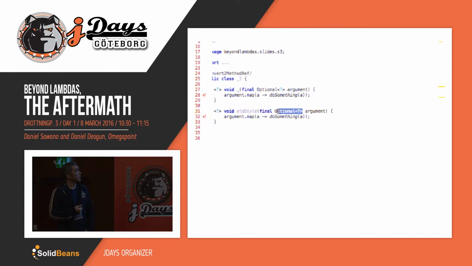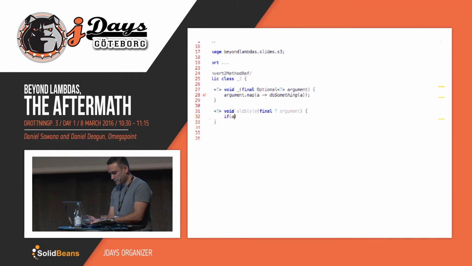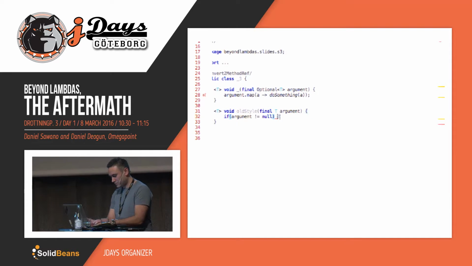Old style, I guess that would be T then, right? Yes, an argument of type T, and then I guess we would check if it's null. So if argument not equals null. And if it's not null, then we want to do something with it. Okay.